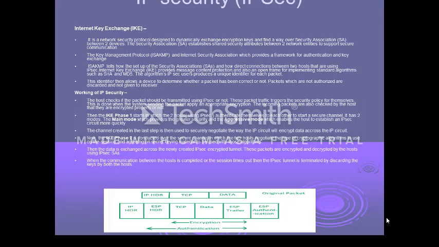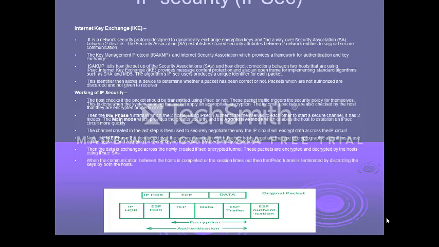So phase 1 is actually a process that we abbreviate as HAGLE. H stands for hashing, A stands for authentication, G stands for DH, Diffie-Hellman, group choice of asymmetric key, etc. L stands for lifetime and E stands for encryption, that is symmetric encryption. So at the end of IKE phase 1, each peer has identified each other and authenticated themselves.